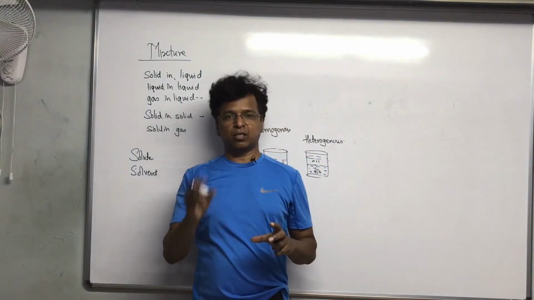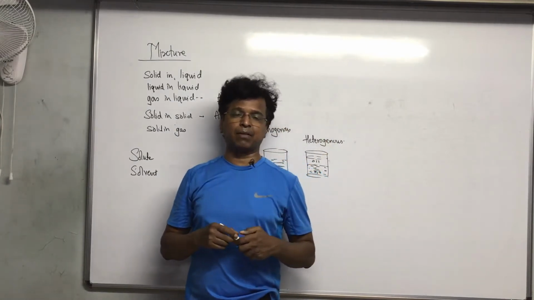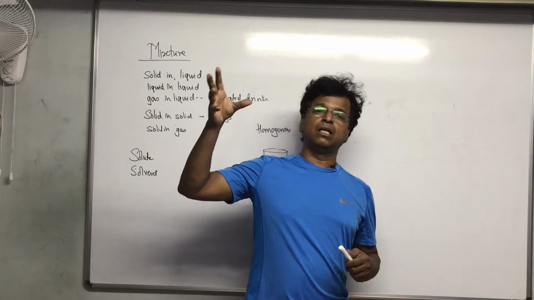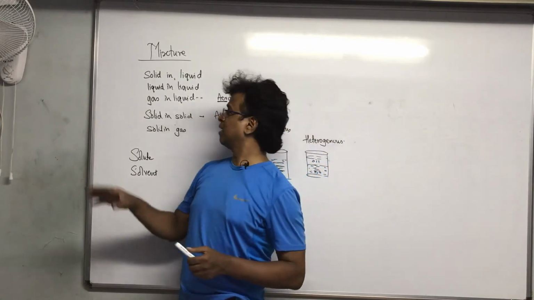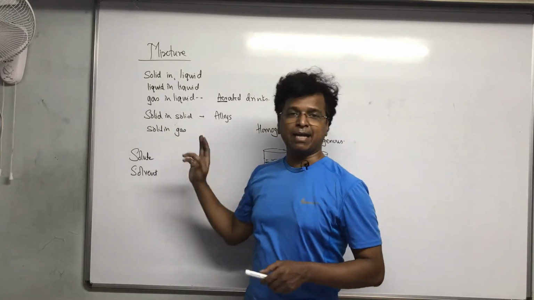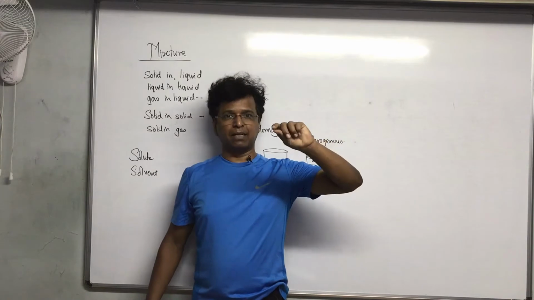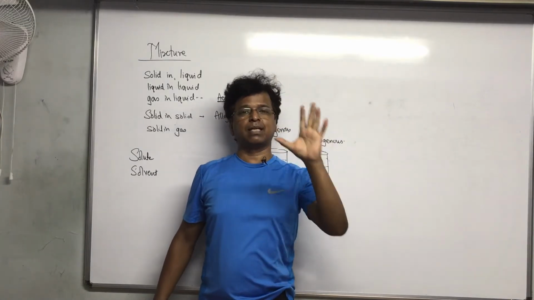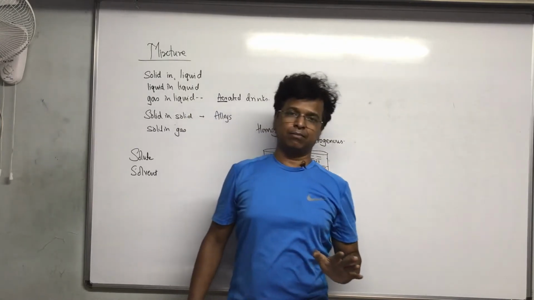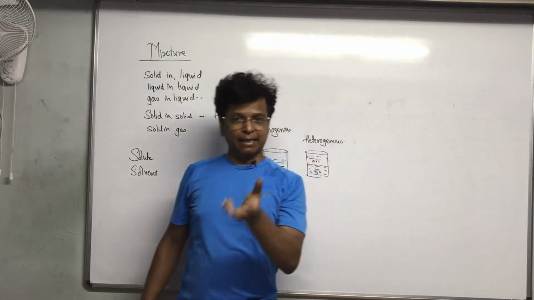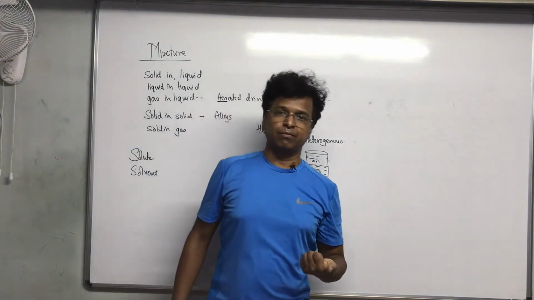Solute is the small part and solvent is the bigger part. I can't say that the solvent is every time a liquid only. Many times, like here, solid in gas, where we have particles of solid in the atmosphere, the solid is the solute and gas is the solvent. In aerated drinks, gas is the solute and liquid is the solvent.